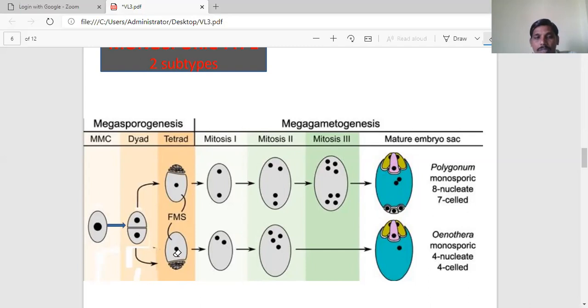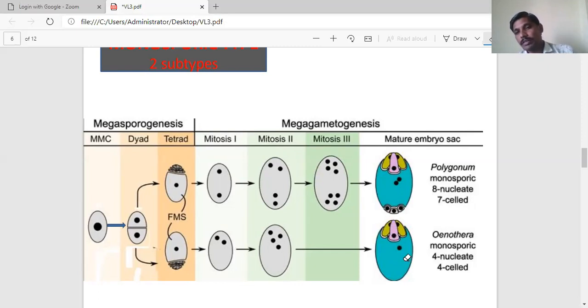This one functional megaspore undergoes successively 2 mitotic divisions. Only 2 here, whereas Polygonum has 3. Here 2 mitotic divisions successively give 4 haploid nuclei. Among the 4, 3 nuclei constitute the egg apparatus, and the remaining one single nucleus is termed the secondary nucleus. It is haploid, but for these 3 nuclei, new wall formation takes place. They constitute the egg apparatus. So this is the Oenothera type of embryo sac. It is a 4 nucleated, 4 celled embryo sac.